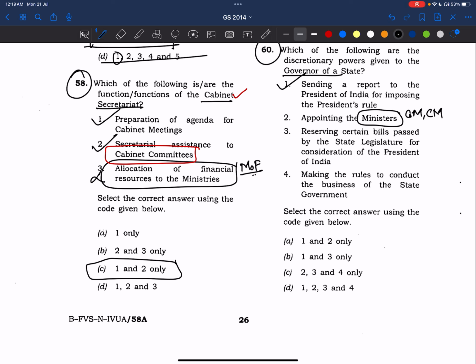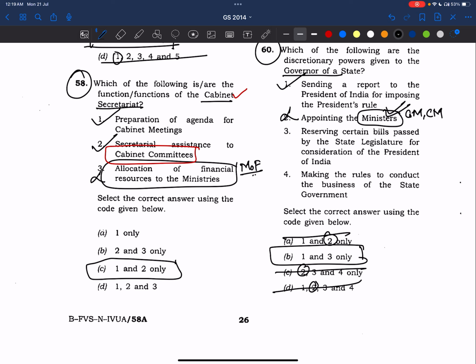There are a few rare cases, such as a hung assembly or the death of the existing CM, where there are situational discretions only. But the governor appoints other council of ministers on the recommendations of the chief minister. So it is not at all the discretion of the governor when it comes to appointing the ministers. So statement 2 is wrong. See here, 2 is there in all the other options. Answer is 1 and 3.